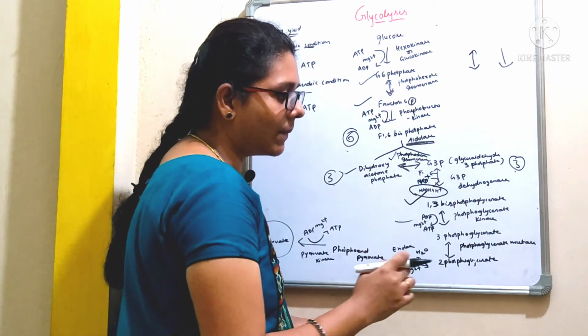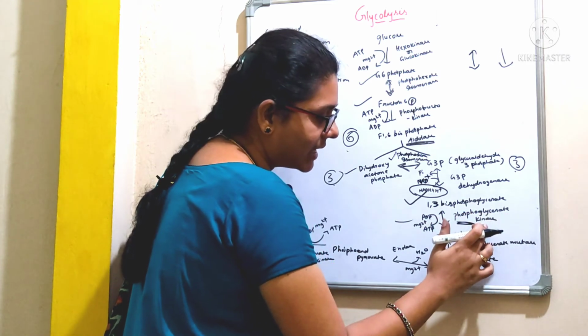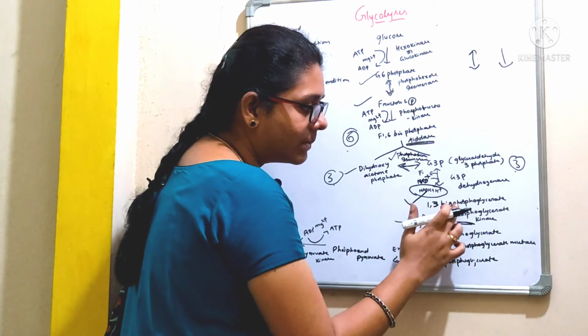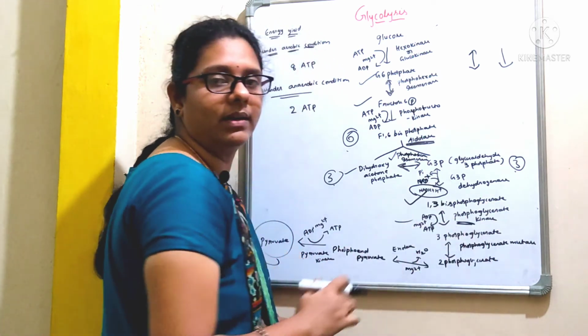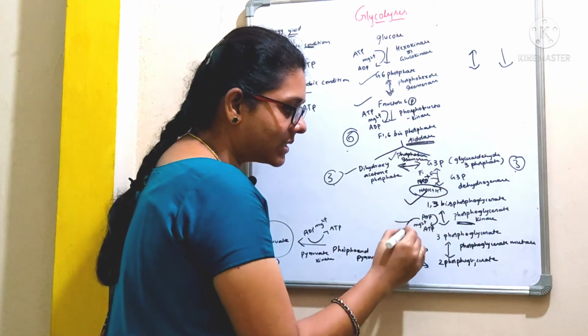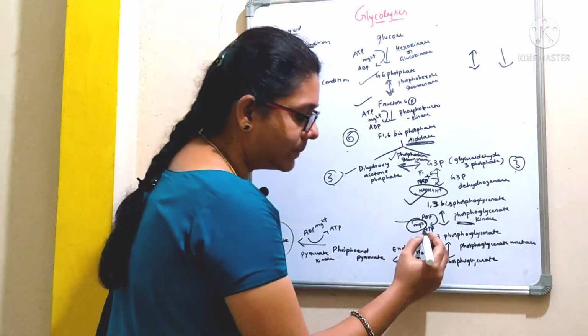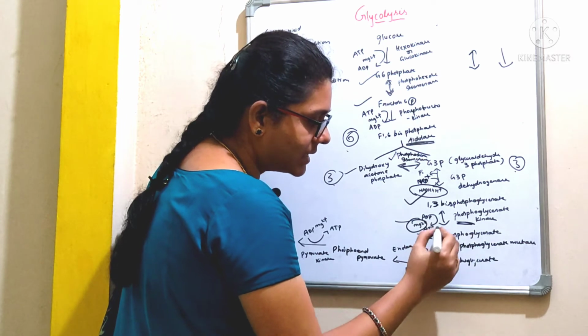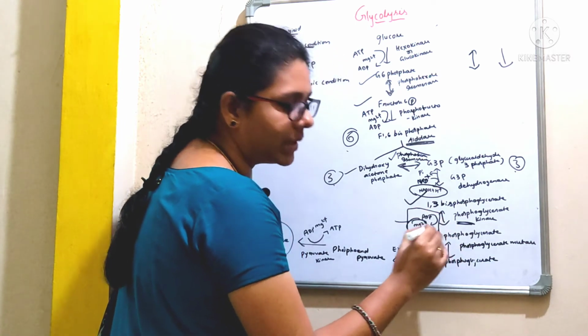Later in the next step, by the action of the enzyme phosphoglycerate kinase, this so formed 1,3-bisphosphoglycerate is converted to 3-phosphoglycerate, and this reaction requires magnesium or manganese as a cofactor. Observe here carefully. This reaction involves the synthesis of ATP.